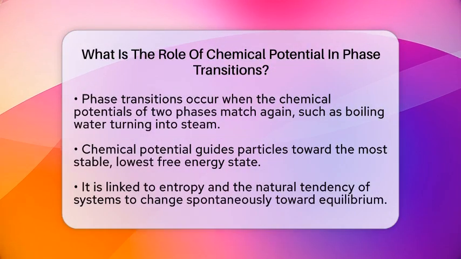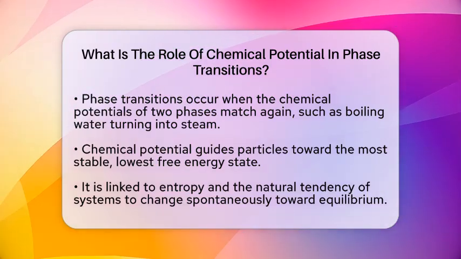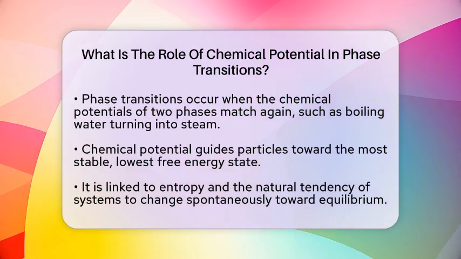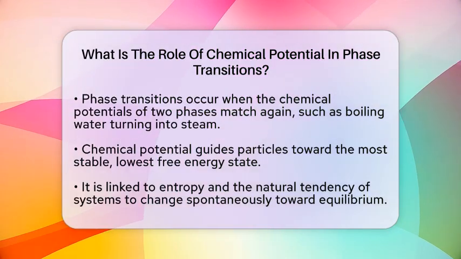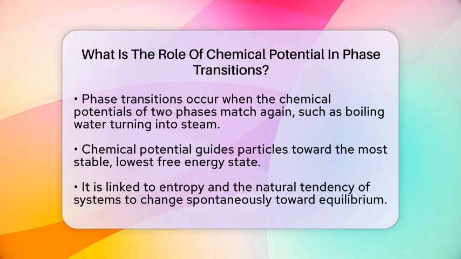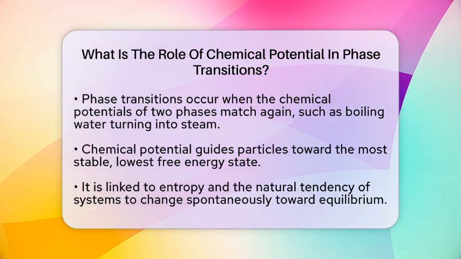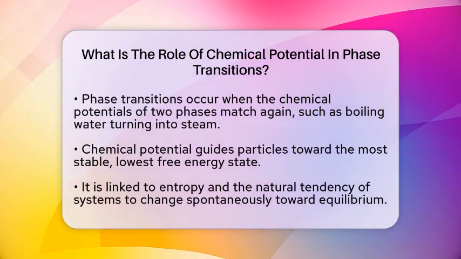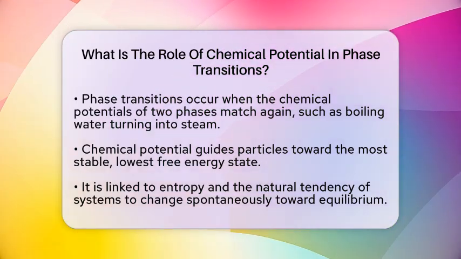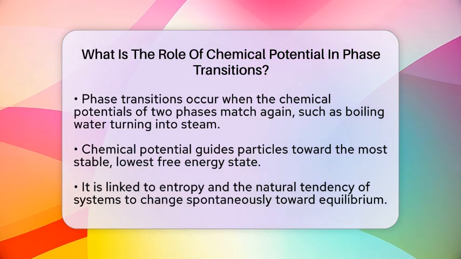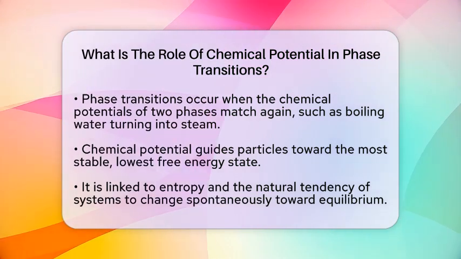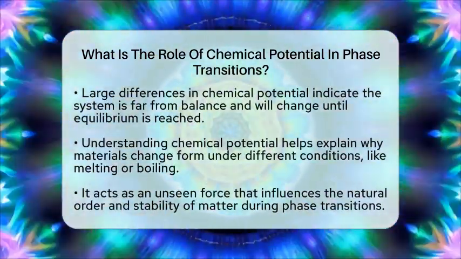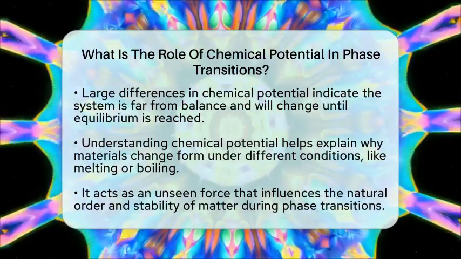In the bigger picture, chemical potential acts as a guide for particles, showing the direction they want to move to reach the most stable state. It's closely linked to the concepts of entropy and spontaneity. When a phase change reduces the overall free energy of the system, it happens spontaneously. The system naturally moves toward a state where the chemical potentials are equal, which means it's in balance. If the chemical potential difference is large, the system is far from equilibrium and will change until the potentials match.